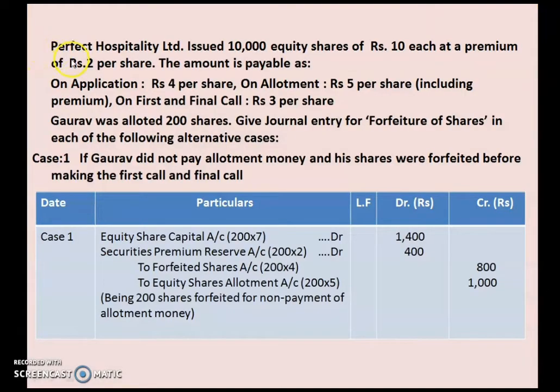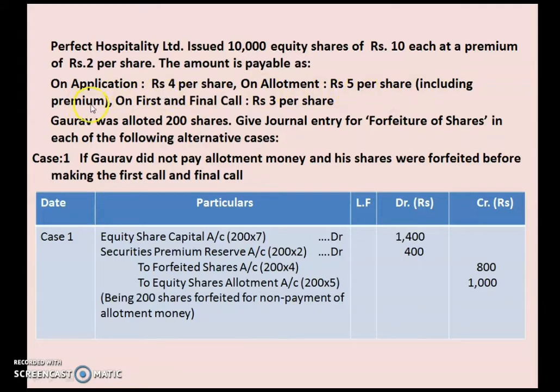Here is the problem. Perfect Hospitality Limited issued 10,000 equity shares of rupees 10 each at a premium of 2 per share. The amount is payable as on application rupees 4 per share, on allotment rupees 5 per share, including premium.